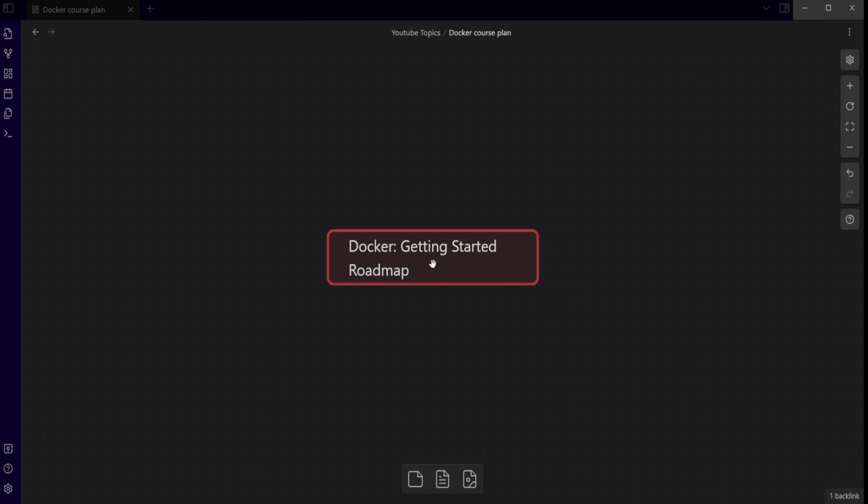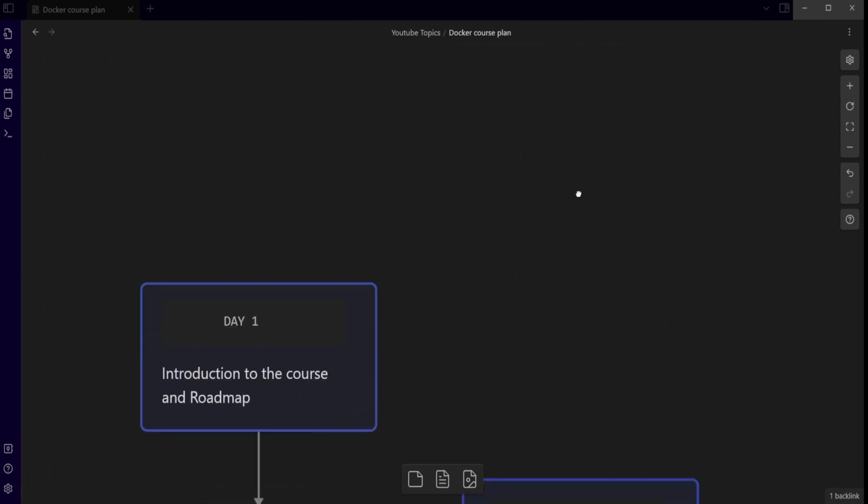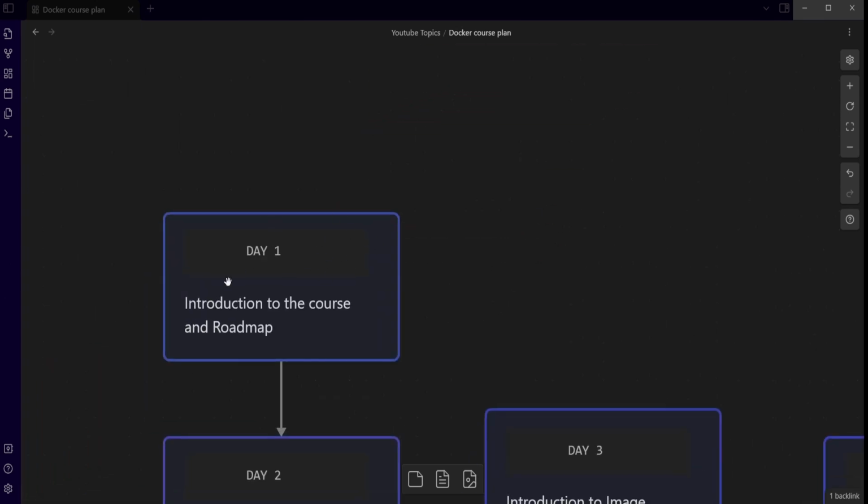So today is day one. Today, day one, is the introduction to the course and the roadmap. I'll be showing you the roadmap, what we'll be doing day to day. Today is the first day, and we are just introducing what the roadmap will look like and what we're going to learn, so that you can have an idea if you want to continue with the course or the series.